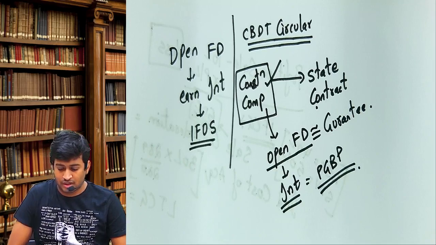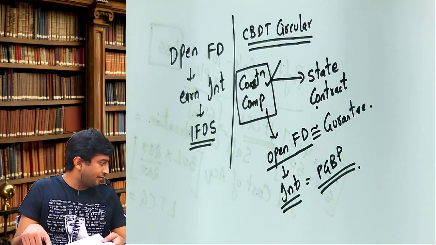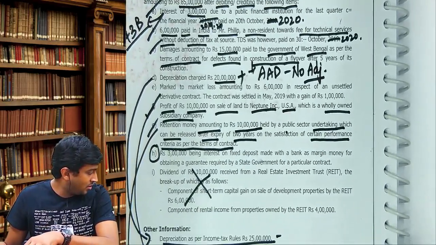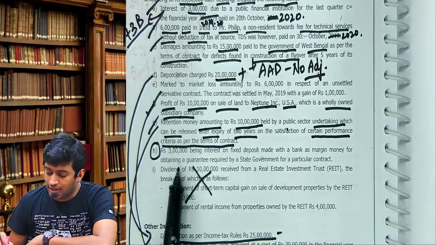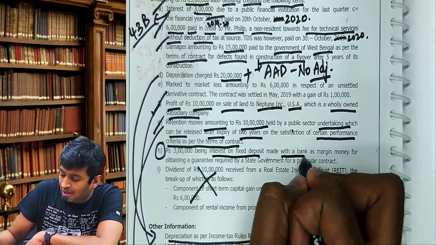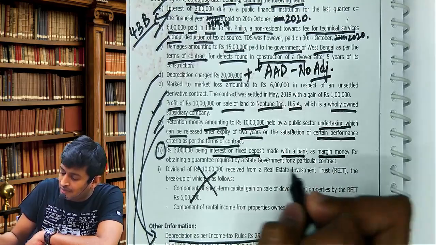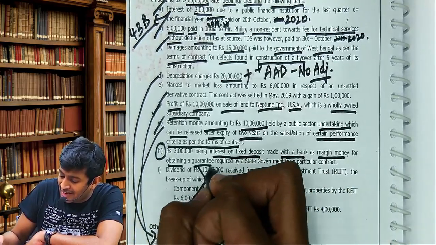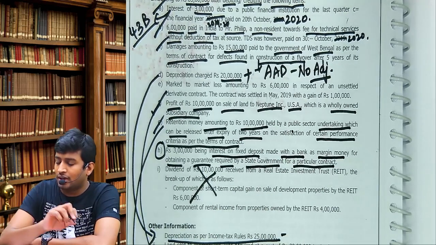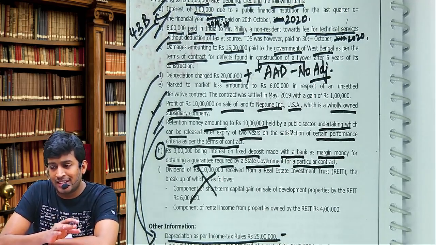Okay. Now let's continue the problem. Point number H. 3 lakhs being interest on FD made with a bank as margin money for obtaining a guarantee required by the state government for a particular contract. The question now is, is it taxed under PGBP or IFOS?